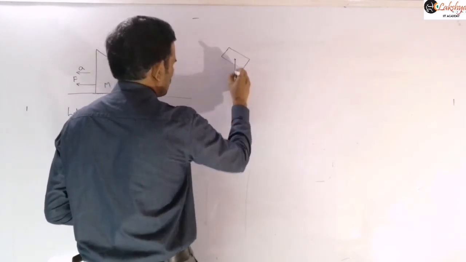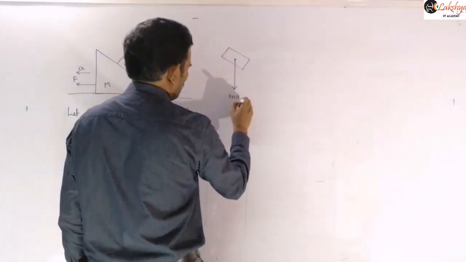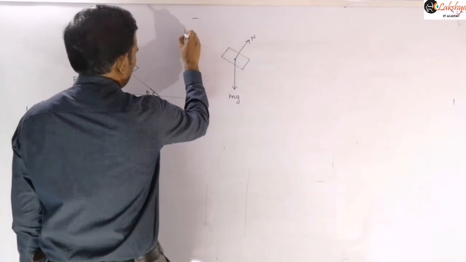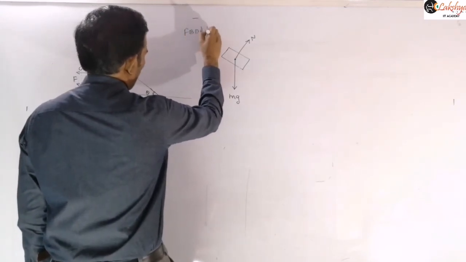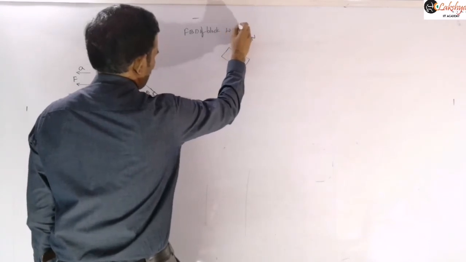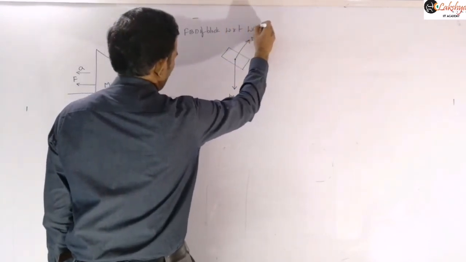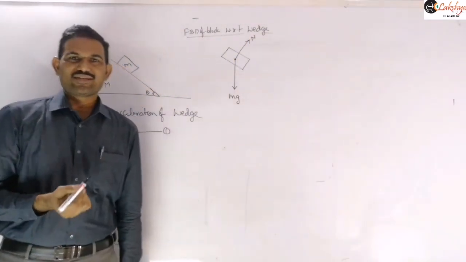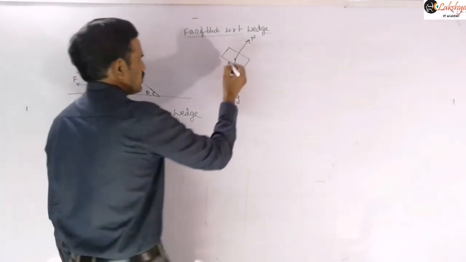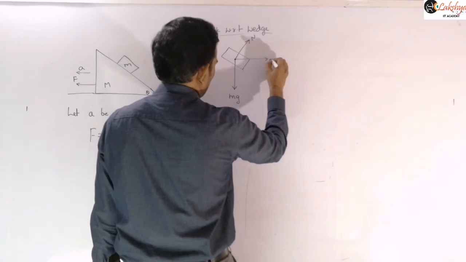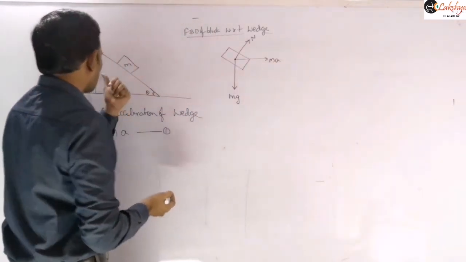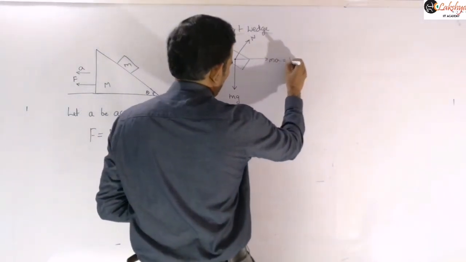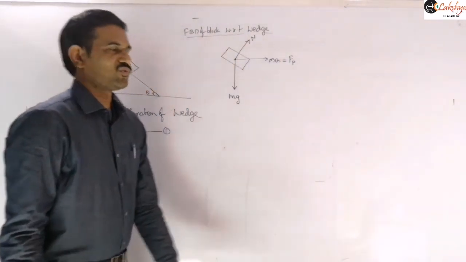The forces acting on the block are shown in the free body diagram of the block with respect to the wedge, and this is the normal reaction we can consider here. We are taking it with respect to the wedge, and as the wedge is a non-inertial frame, we should take the pseudo force. So I am taking this pseudo force like this, mA. Here the acceleration is towards the left, so the pseudo force should be towards the right. So that is the pseudo force here.